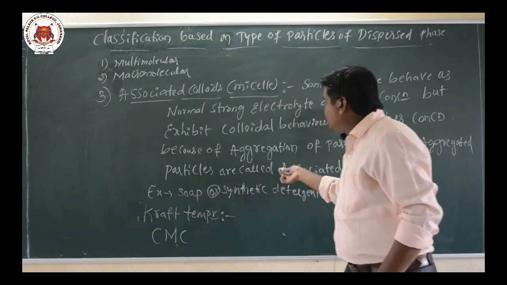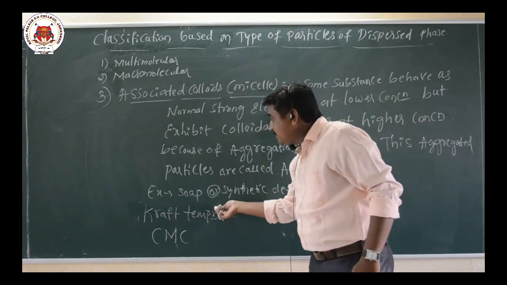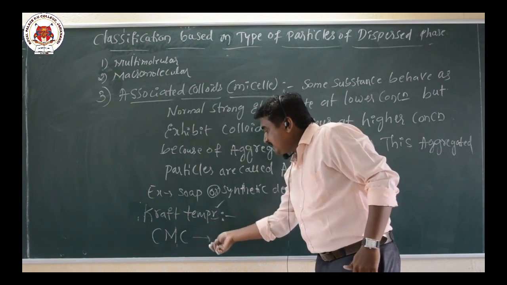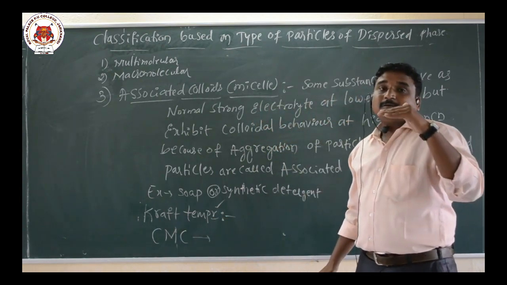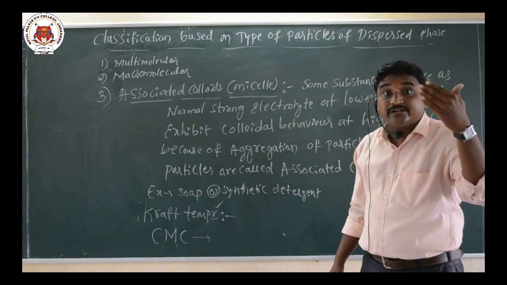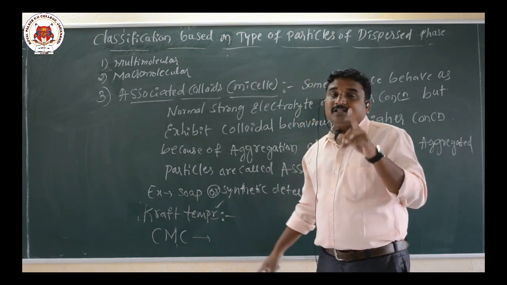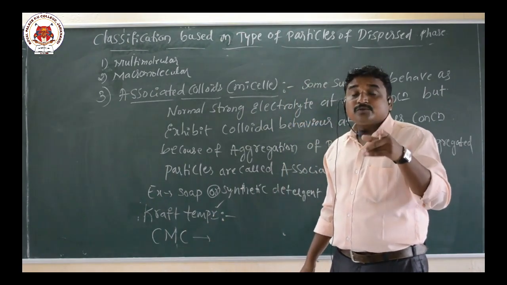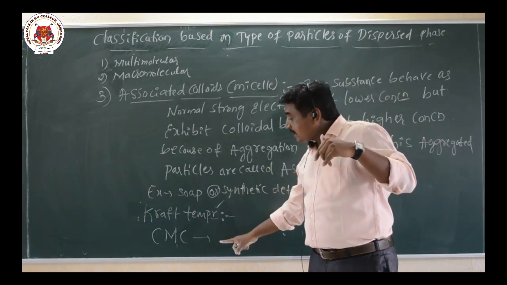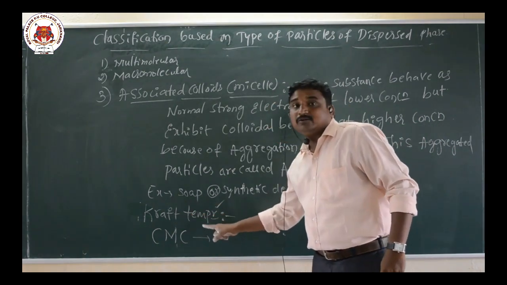The association colloids formed only above a particular temperature is called the Kraft temperature, and those formed only above a particular concentration is called the critical micelle concentration.